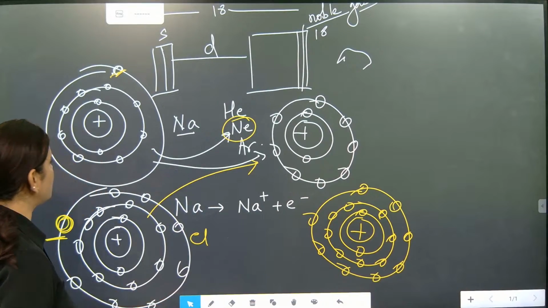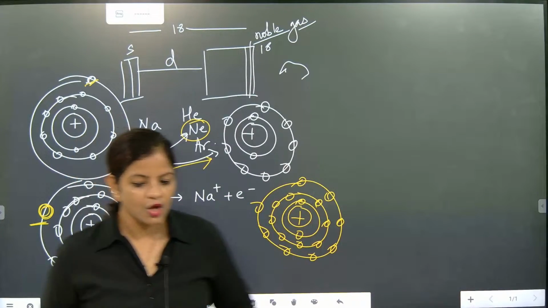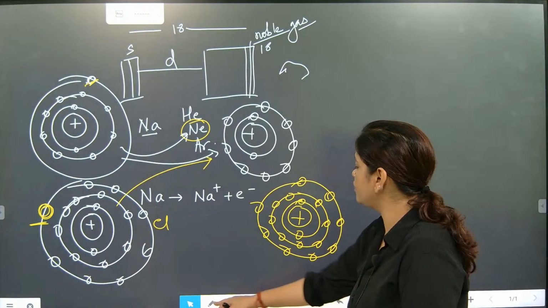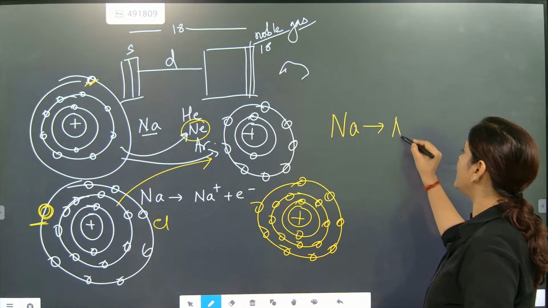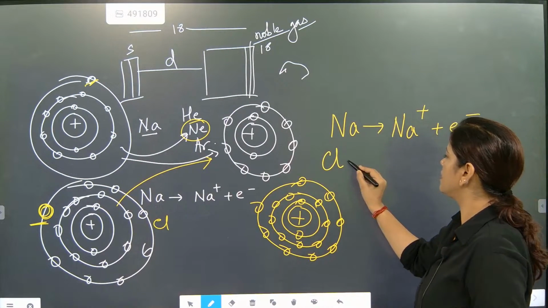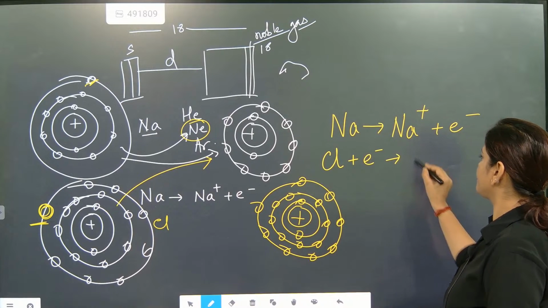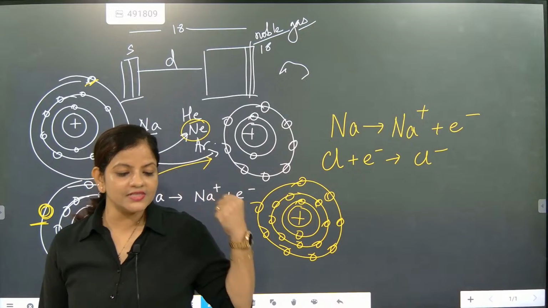So sodium will release its one electron and chlorine will gain one electron. Bingo. One is releasing an electron and one is gaining an electron.